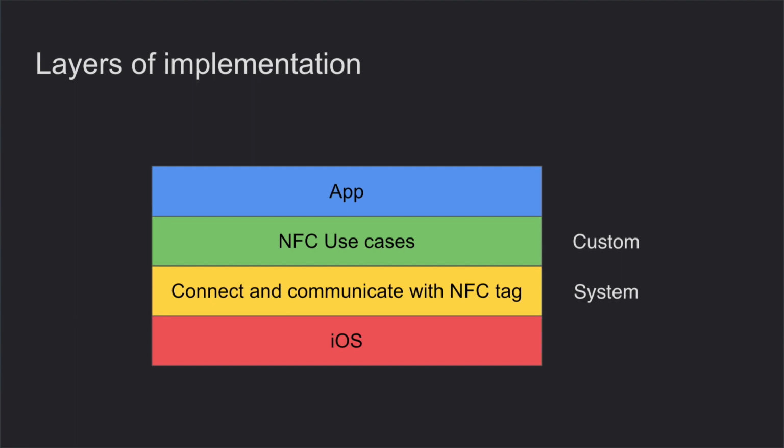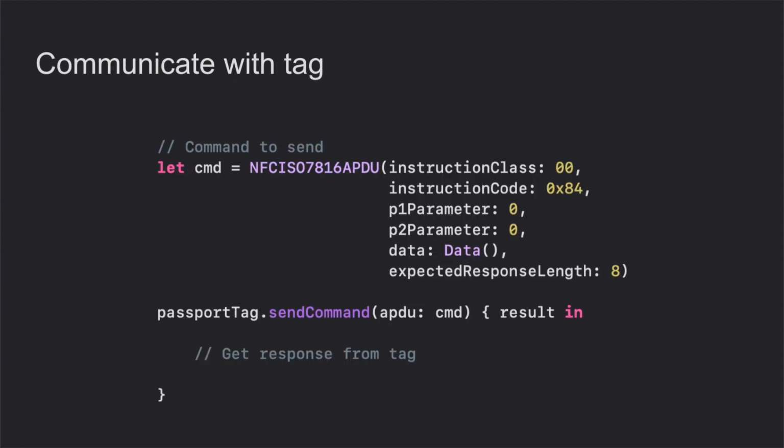And if we take a look at the levels of implementation, you can see that Core NFC as a system framework provides us a channel to communicate with the NFC tag, but all custom use cases like reading data or some other use cases should be done on our side. And for that we have this API in Core NFC.